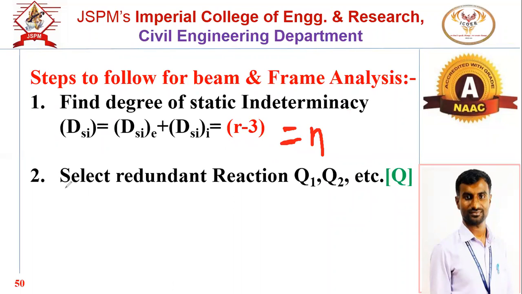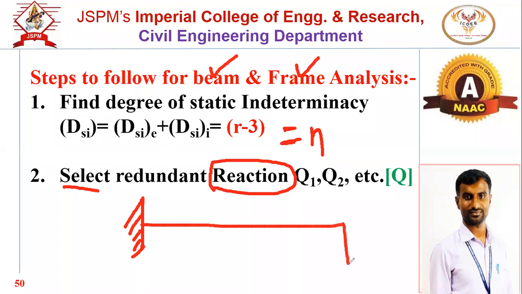Now here what I have written is, select redundant reaction. I have not written select the redundant member, because mostly in the case of beams and frames, our main interest is to get the redundant reactions. Additional excess reactions are there, so those reactions we have to find out using this flexibility concept. Suppose there is one continuous beam, left end is fixed, and it is having two roller supports. So this is the beam, this is A, this is B, this is C.